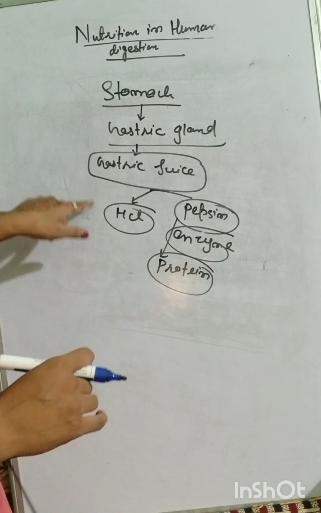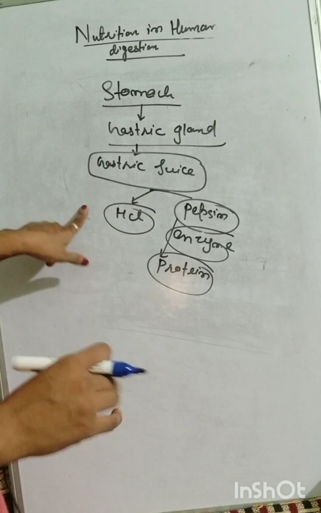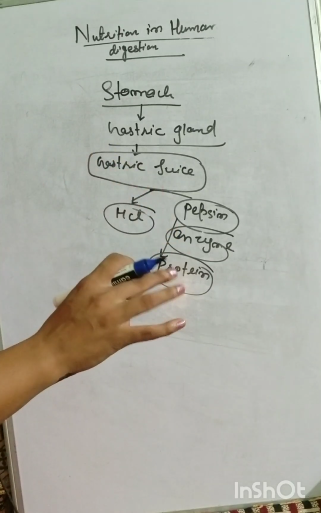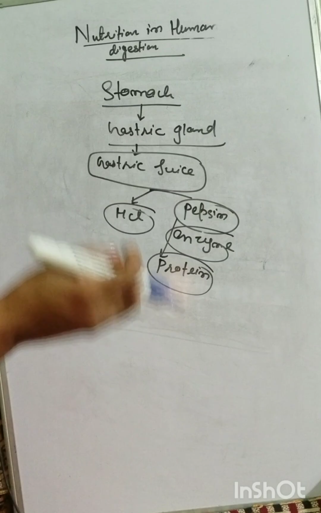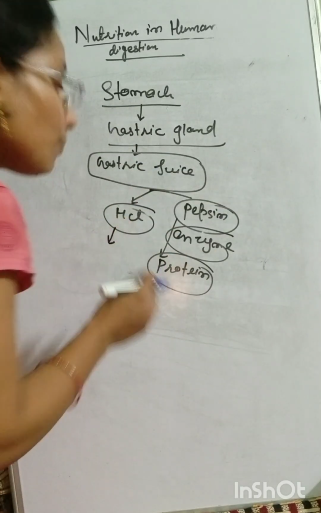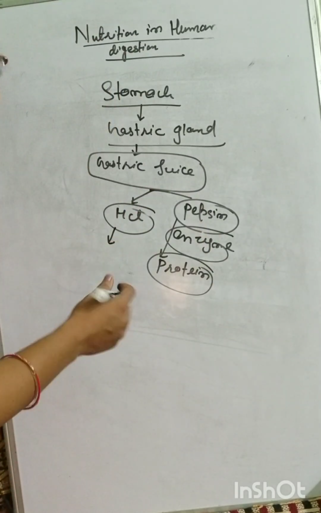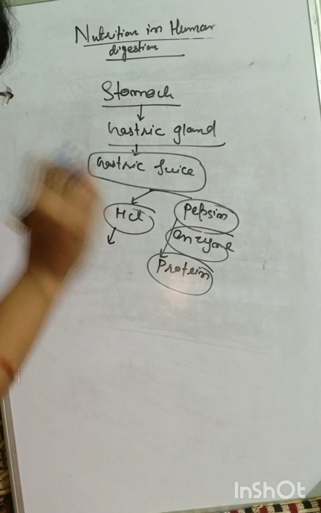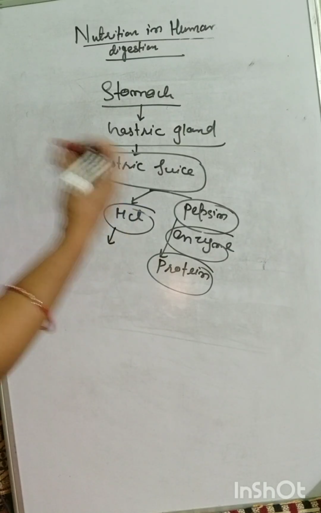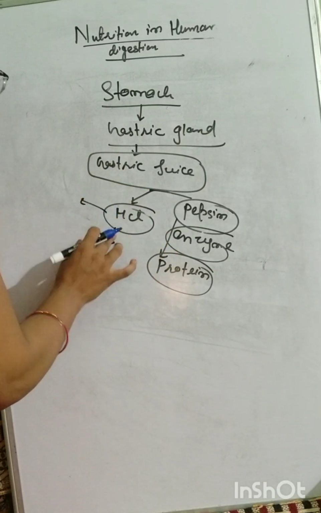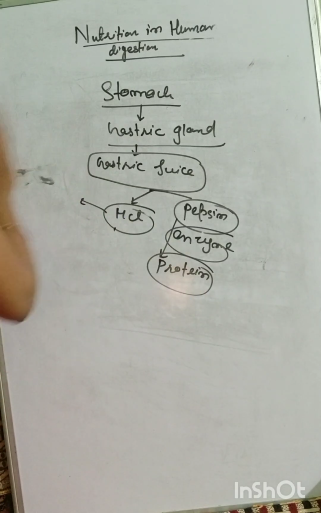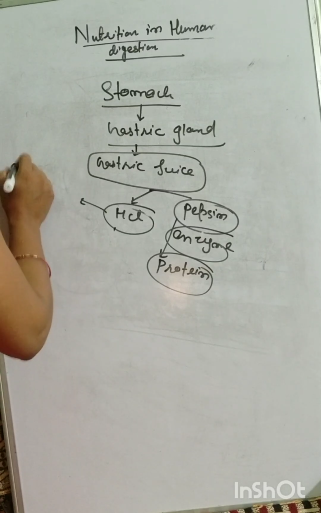Now come to this HCl. What is the function of this HCl? You know that HCl is acid. So very simple: if the food comes into the stomach, HCl is secreted, which means with the help of that HCl your food will be acidified. So this is the important function of your HCl, that it helps in the acidification of your food. If I ask you what is the function of this HCl, first you will say that it helps in the acidification.